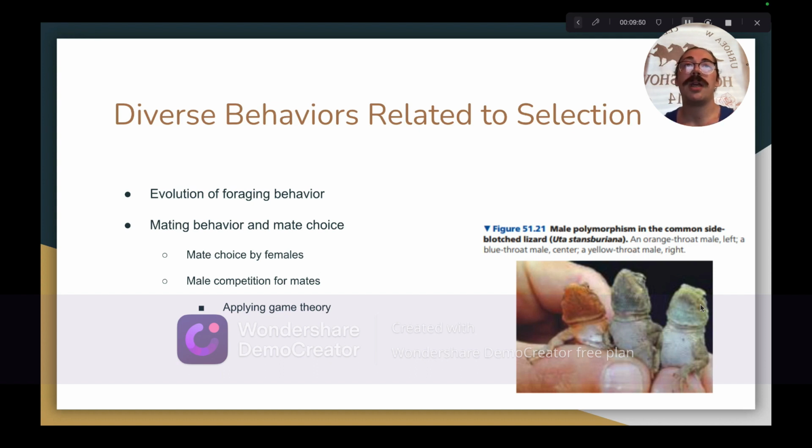Moving on to mate behavior and mate choice. First, I'll define monogamy, polygamy, and sexual dimorphism. Monogamy refers to the mating systems present in some animal species that are not promiscuous and involves pair bonding between a single individual of each sex for some duration of time. Polygamy refers to the mating systems present in some animal species that are not promiscuous and involve bonding between a single individual of one sex and multiple individuals belonging to the opposite sex. Additionally, if a polygamous relationship involves a single male and multiple females, it is referred to as polygyny, and if the relationship involves a single female and multiple males, it is referred to as polyandry.